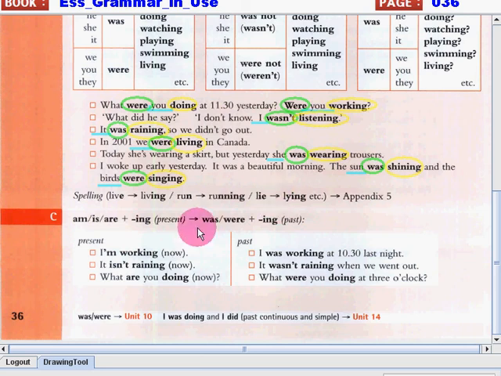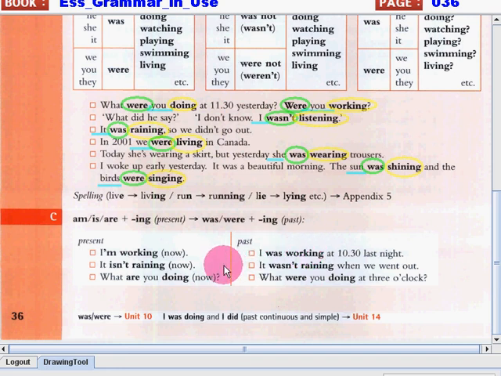So in the present continuous tense, the action is happening. The action started and it's happening right now. So that's why we use present continuous tense, because the action is still happening now. Now, for the past continuous tense sentence, the action happened last night, but at that time, the action is not yet finished. That's why we used past continuous tense.